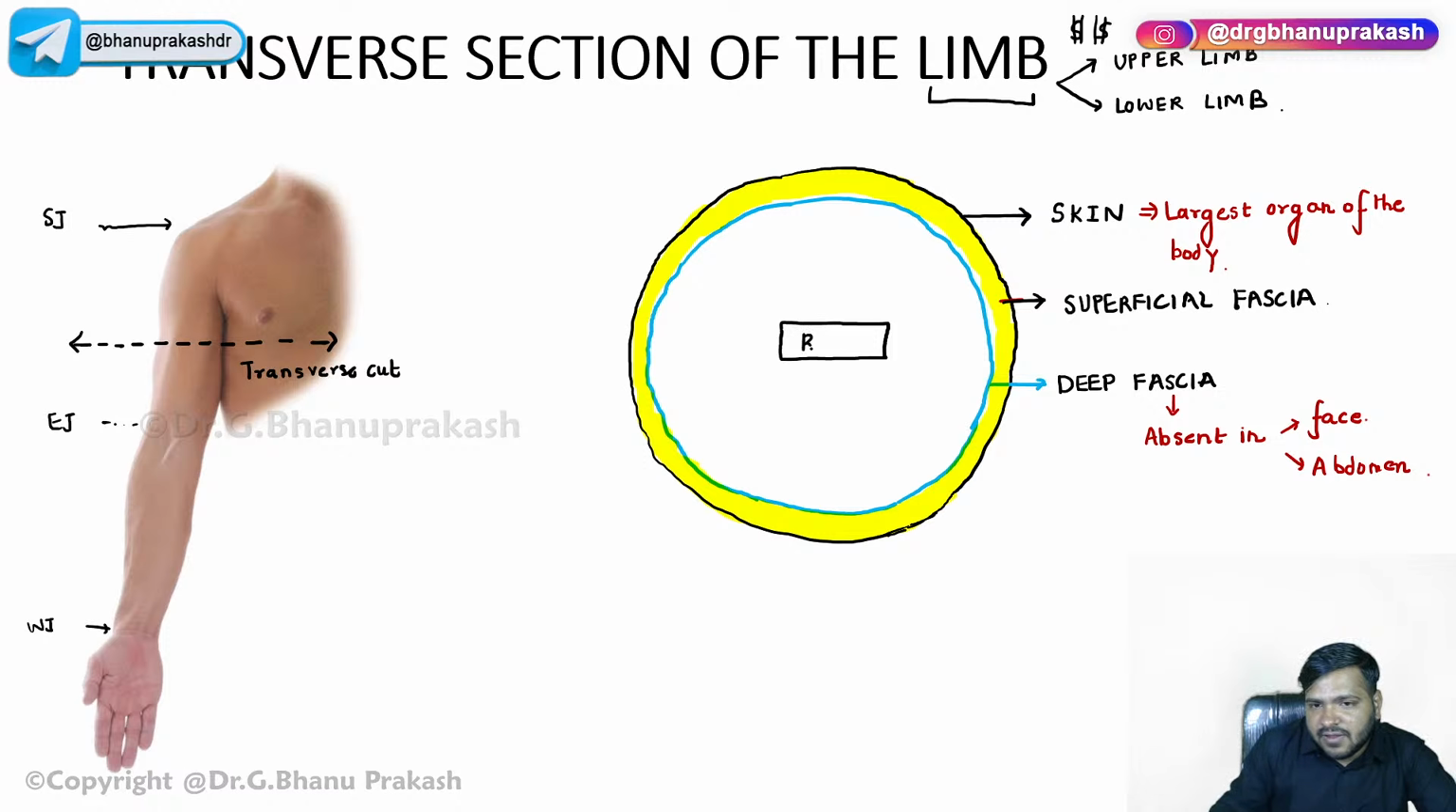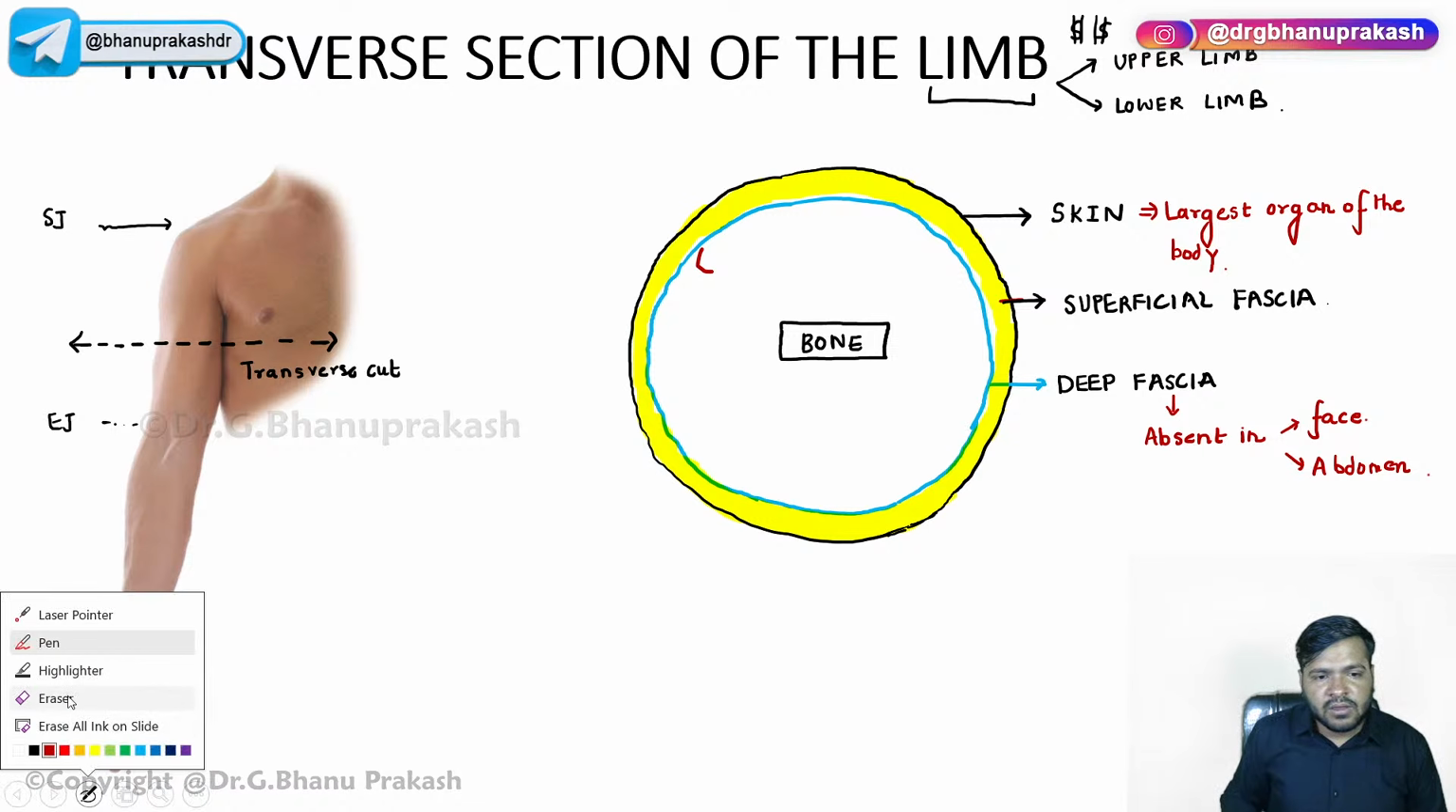Now there is a bone that is present in the arm region. We have already discussed this. That is the humerus. Very good, guys. Very good. We have the humerus bone in the middle of the arm region, right? Raviraj, very good.